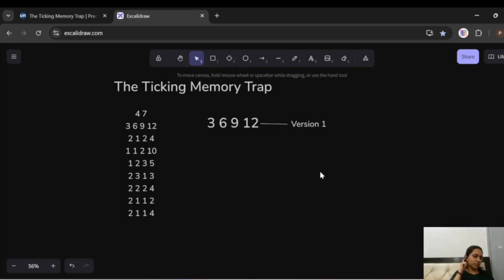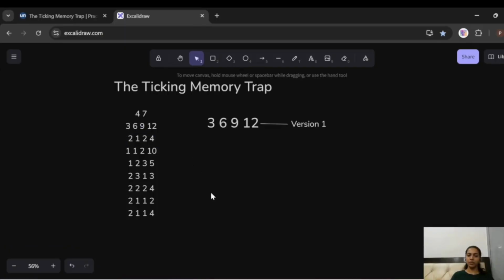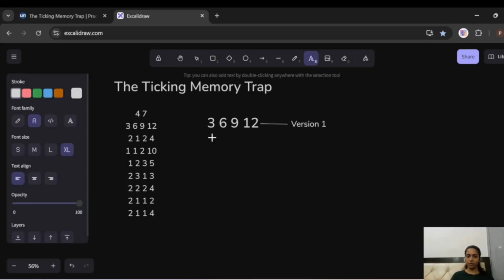Okay. So first of all, we are given the query 2 1 2 4. Now what does 2 mean? 2 means that we have to add the values from index 2 to index 4 in our array, that is version 1. So this is our version 1 array, right? We need to add the values at indexes 2, 3, 4.